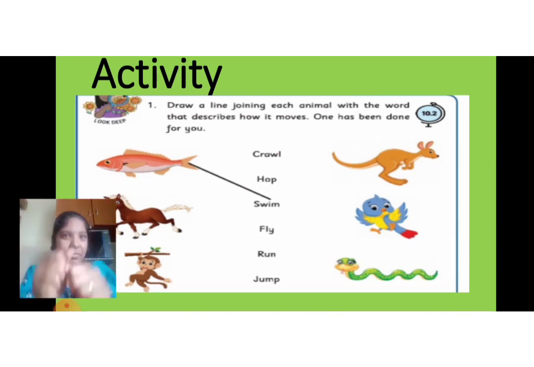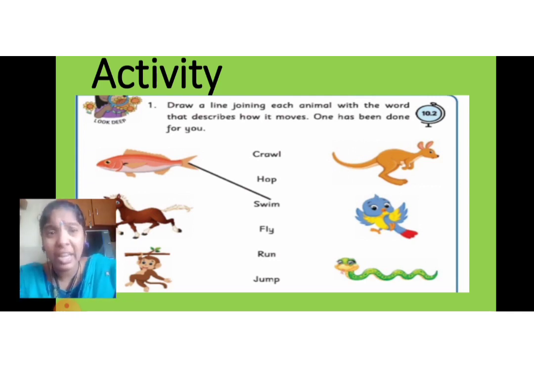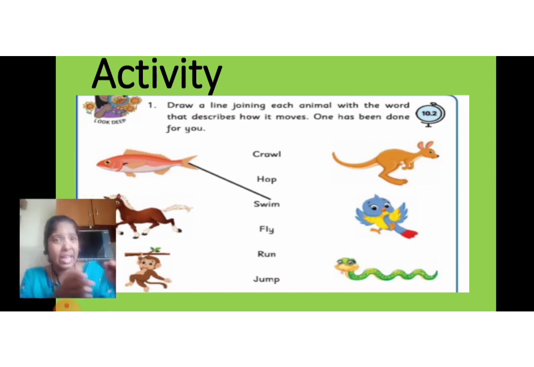What does the horse do then? The horse can run fast. So these are the animals and how they move from one place to another. Fish can swim, kangaroo can hop, bird can fly, snake can climb, horse can run, monkeys can jump.